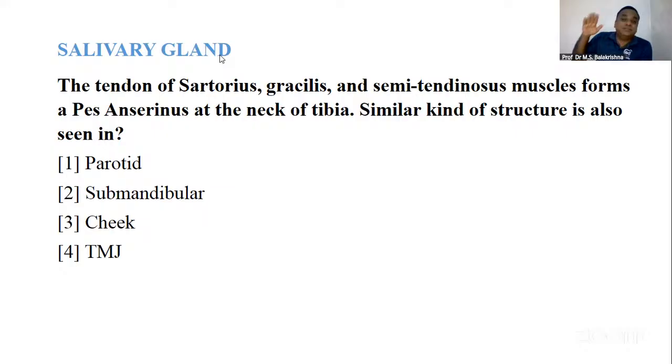It's just like the duck feet you have seen; the duck foot is web shaped. That is the similarity with pes anserinus. So here the answer is your parotid gland. The tendons of sartorius, gracilis, and semitendinosus muscles form a pes anserinus that is web shaped. I'll show you a diagram. A similar kind of structure is also seen in the parotid gland. In the parotid gland, your facial nerve enters and then divides into 5 branches. So that is what they are talking about.